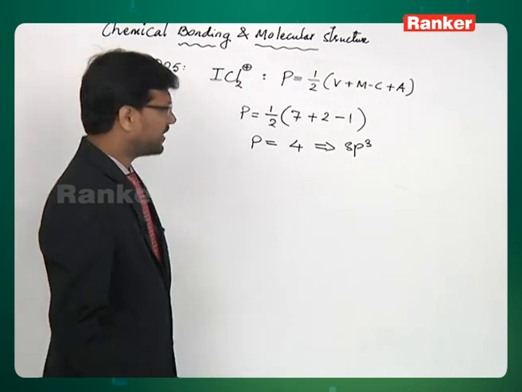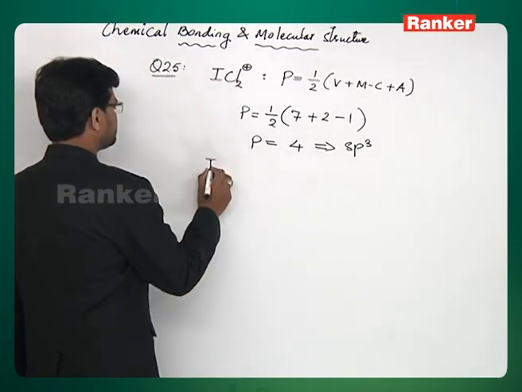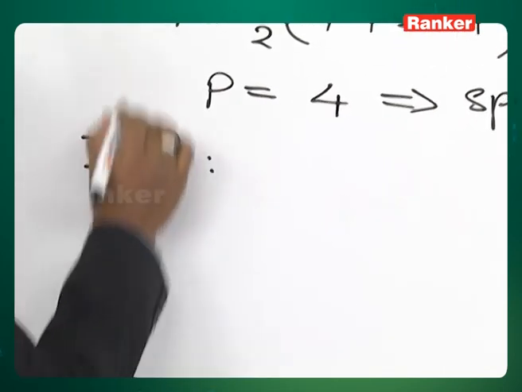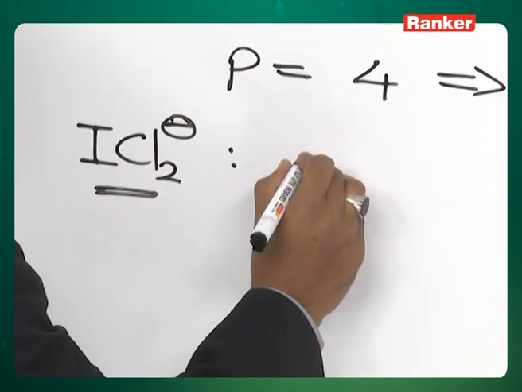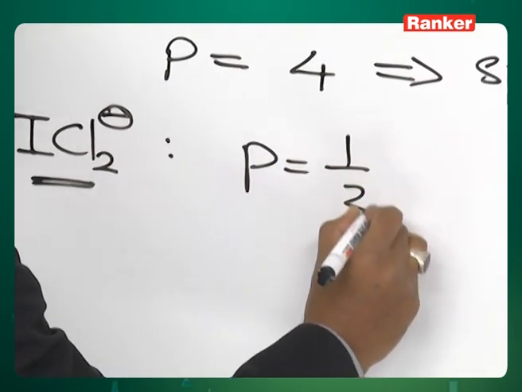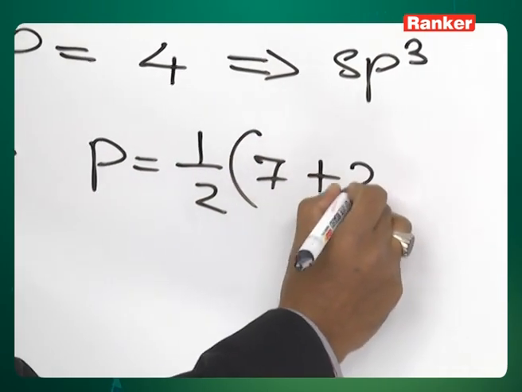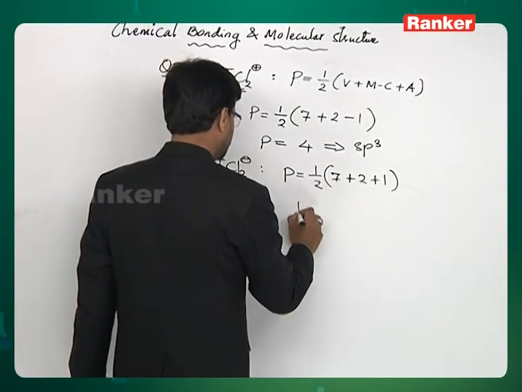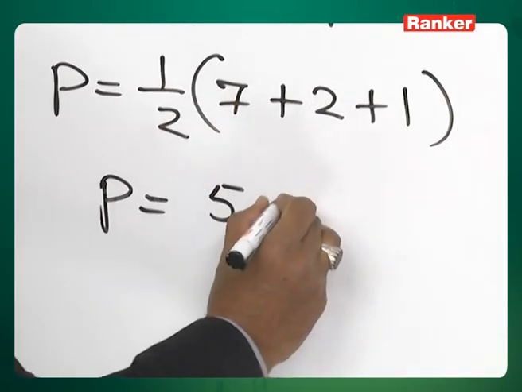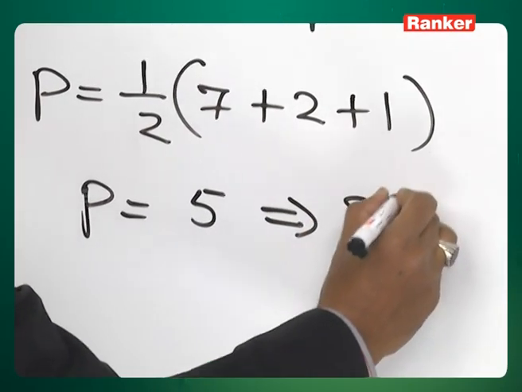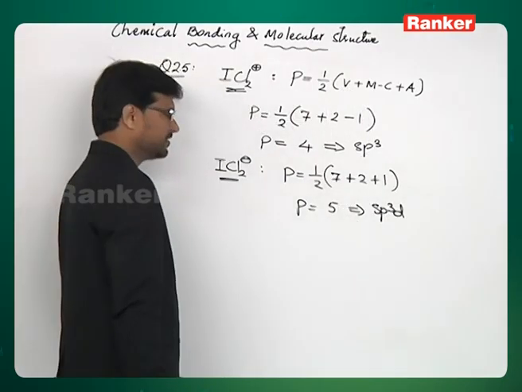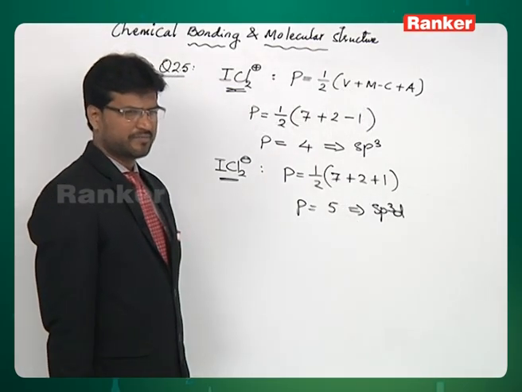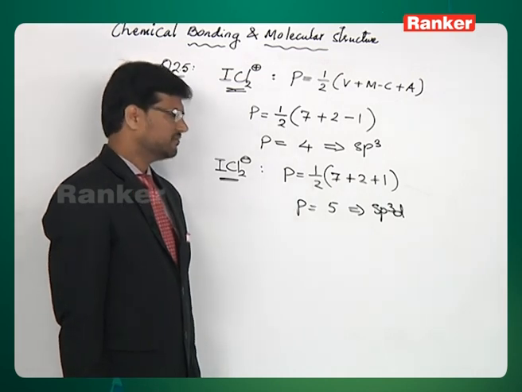Let's look at the second option, ICl2 minus. P equals half into 7 plus 2. This time it is +1 because the charge is negative. So it comes to P equals 5. The hybridization is sp3d. So the number of d orbitals involved in hybridization is 1.